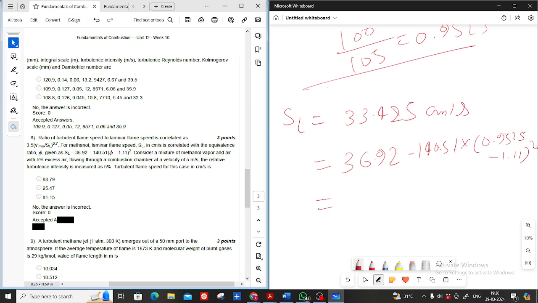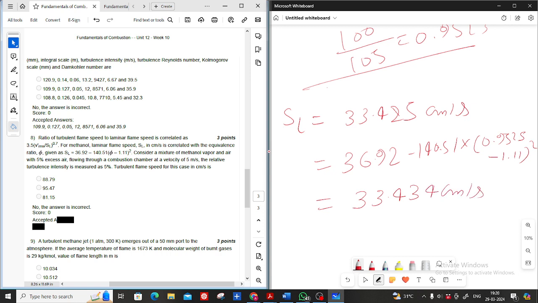It will give 33.43, right? Yes, sir, 33.43 centimeter per second.